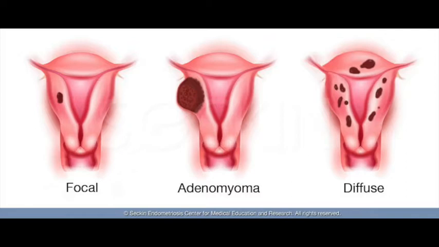So basically it's a condition where the endometrial tissue, that is the stroma as well as the glands of the endometrium, is embedded into the myometrium. The definition goes like this: it's a condition characterized by endometrial tissue, that is the stroma plus the glands, in the myometrium, at least one low power field from the basal layer.